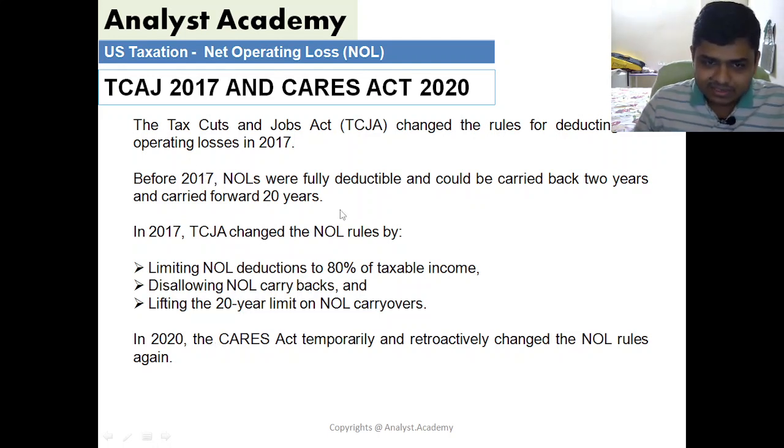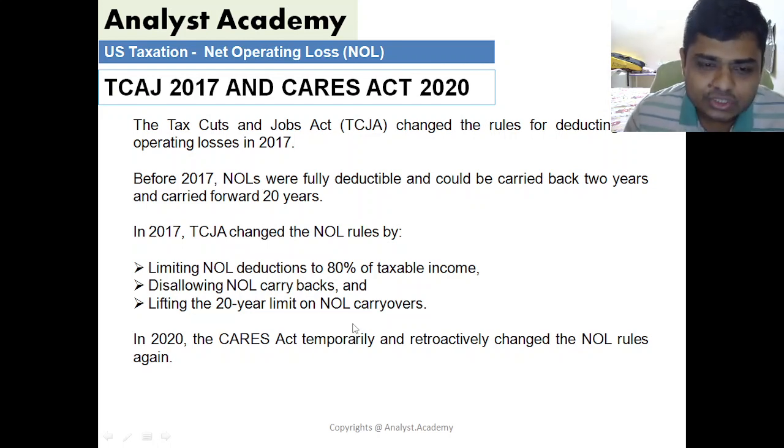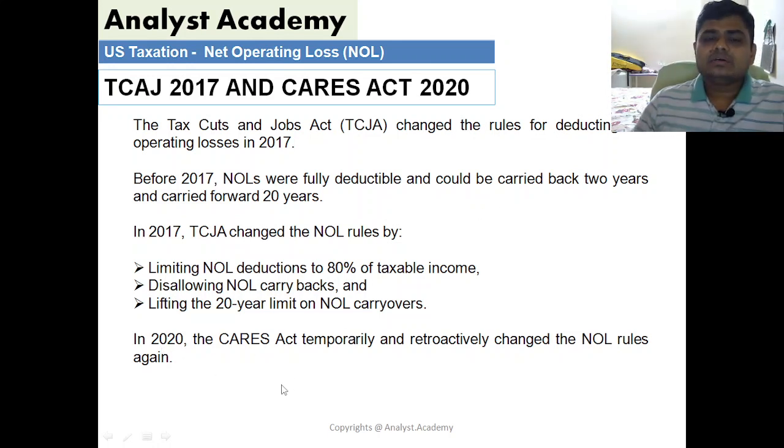And then they also removed the limit on the carryforward of 20 years. So the limit as per TCJA is indefinite. You cannot go back, but in future you can offset your loss indefinitely. There was no limit of 20 years as per TCJA. But due to COVID, businesses were impacted, and that's the reason why in 2020 the CARES Act came into place, and it temporarily provided some retroactive changes to the net operating loss rules again.